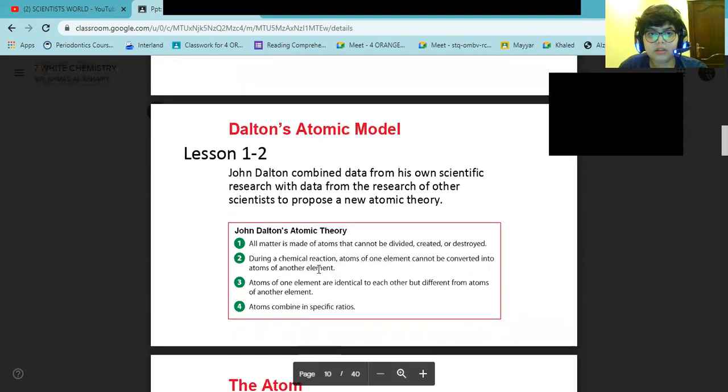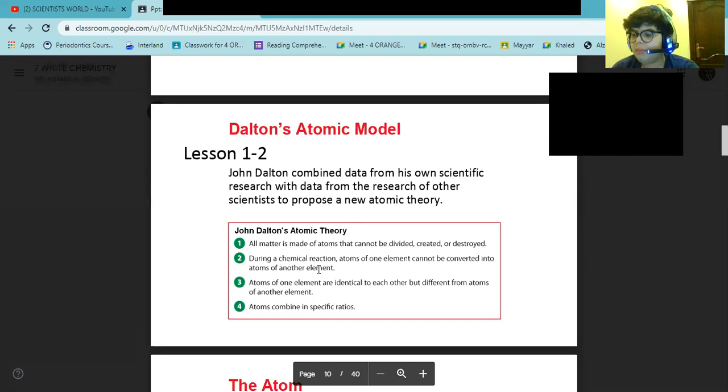Dalton's atomic model. John Dalton is also a scientist. In the late 1700s, John Dalton, 1766 to 1844, an English school teacher and scientist, revisited the idea of atoms.